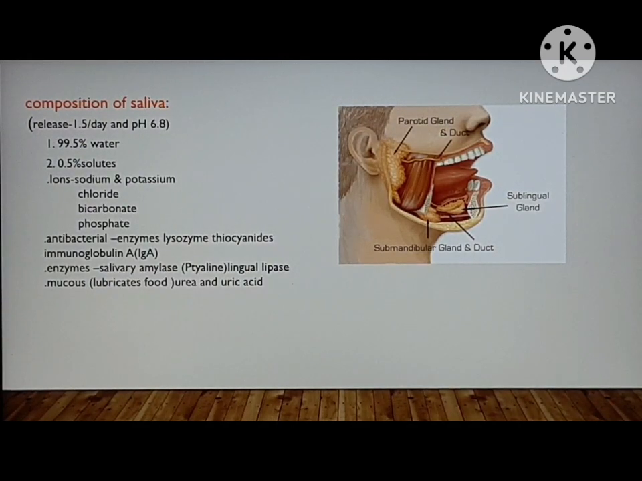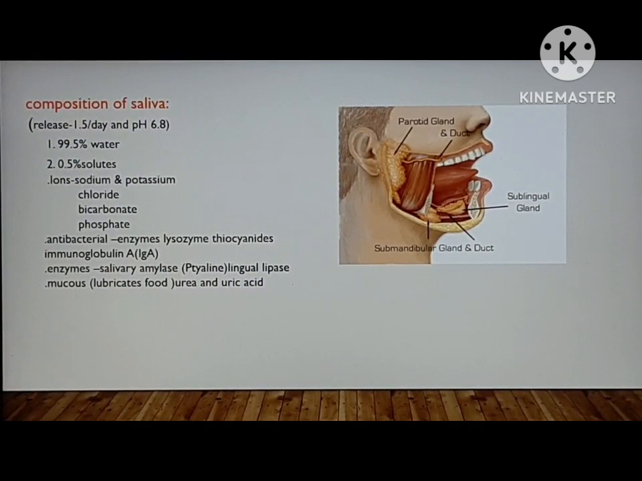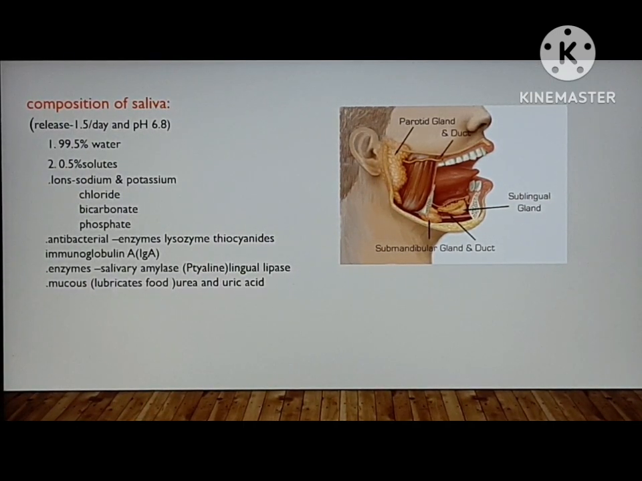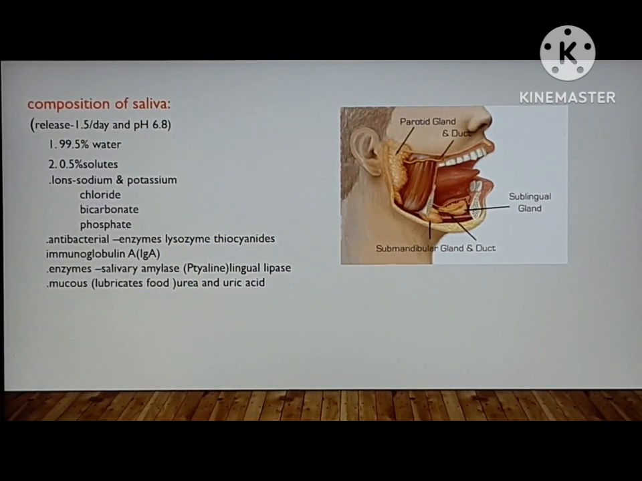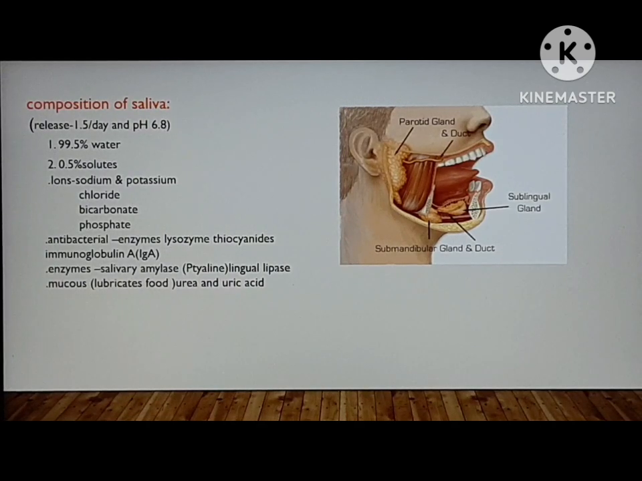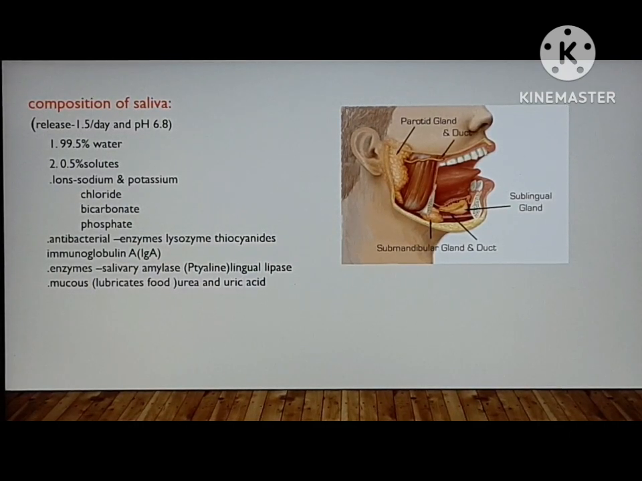It consists of 99.5% water and 0.5% solute. Ions such as sodium, potassium, chloride, bicarbonate and phosphate are all present in your saliva. It also includes antibacterial agents like lysozyme, thiocyanates and immunoglobulin IgA. So, what are the enzymes present in the saliva? Salivary amylase, which is also called ptyalin, and lingual lipase. Mucus lubricates the food, and urea and uric acid are also present.